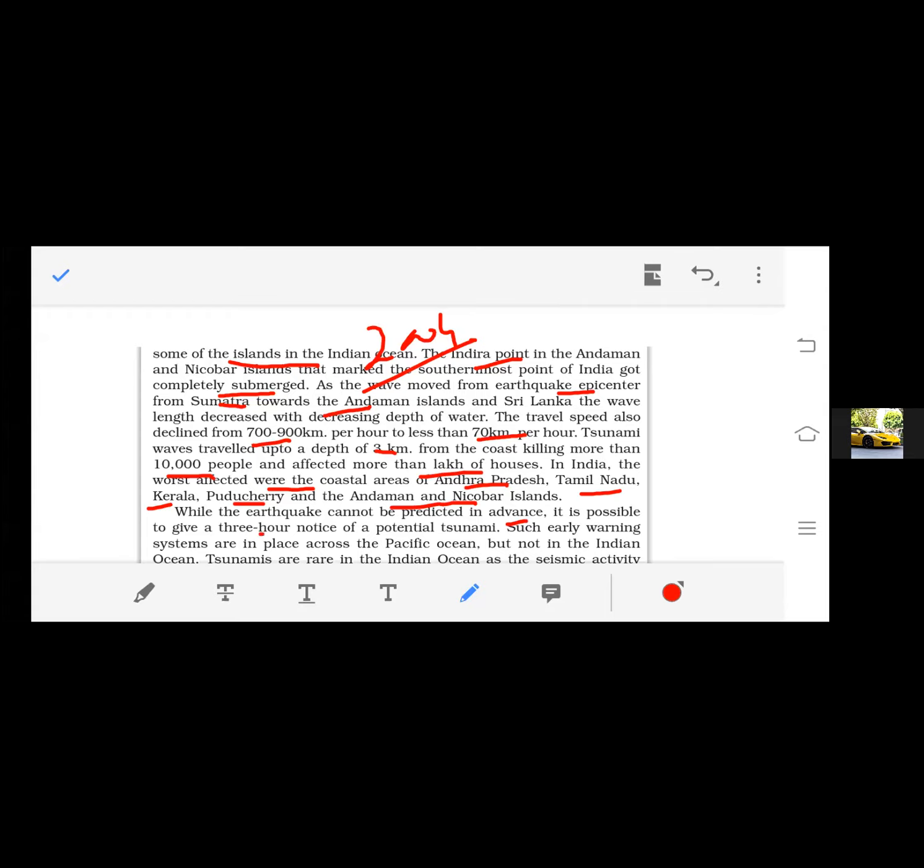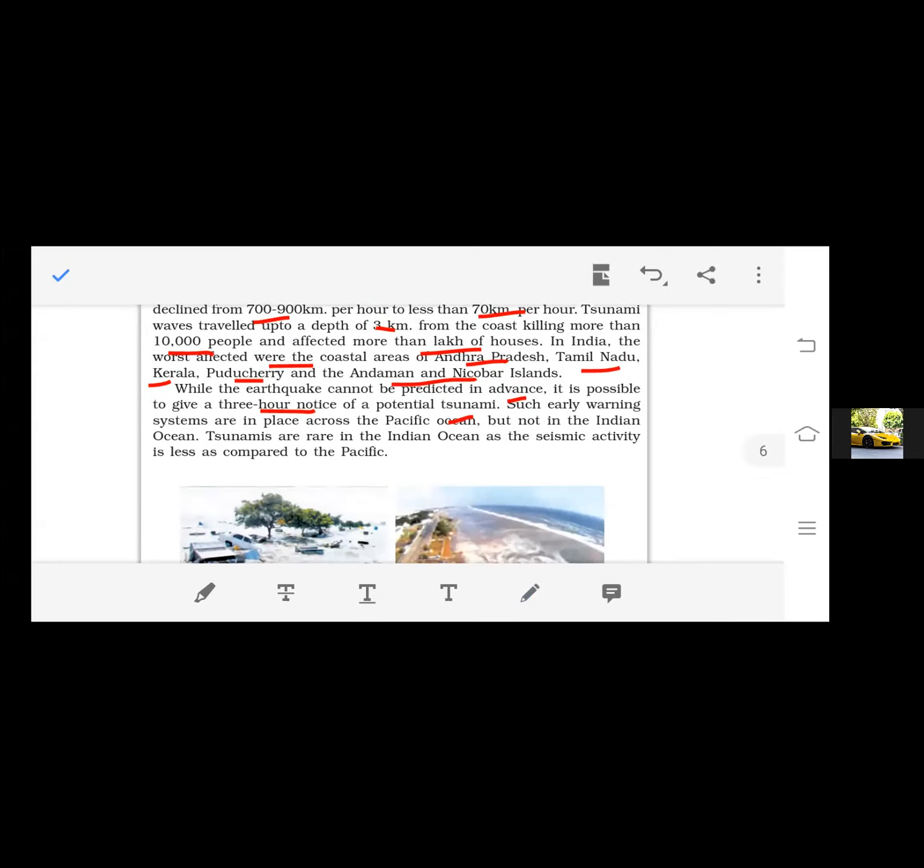While the earthquake cannot be predicted in advance, it is possible to give a 3-hour notice of a potential tsunami, right? Because we cannot predict when the earthquake will occur, we cannot protect ourselves from tsunamis, right? When cyclones are coming, we can predict them, but we cannot predict earthquakes. That's why tsunamis are also unpredictable. Such early warning systems are in place across the Pacific Ocean.